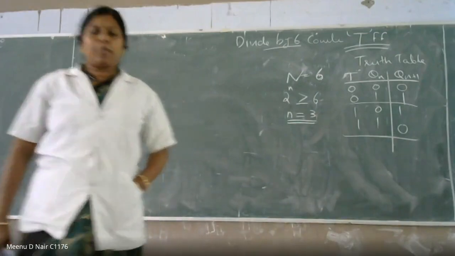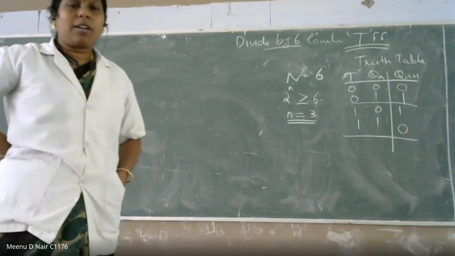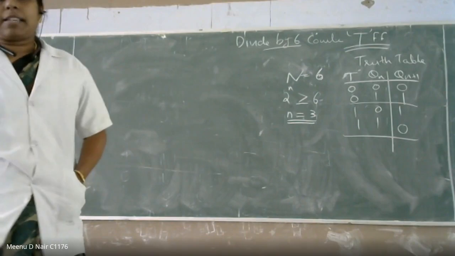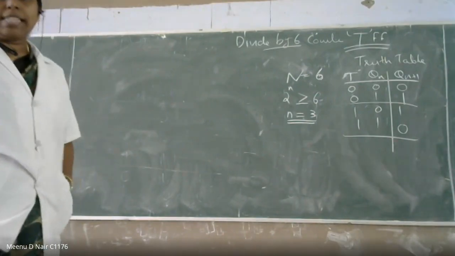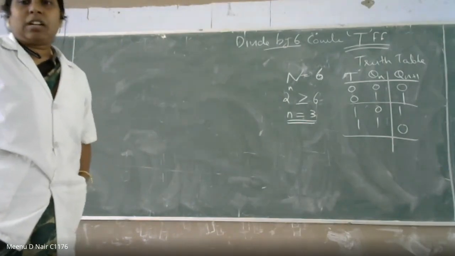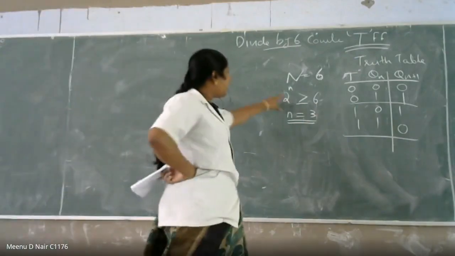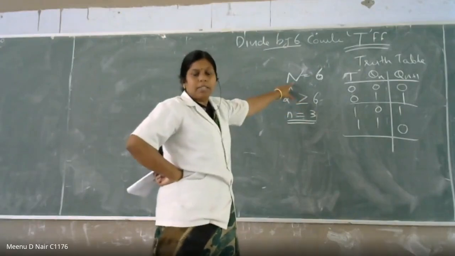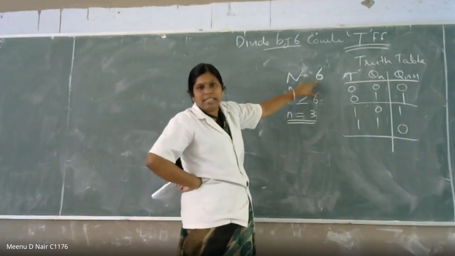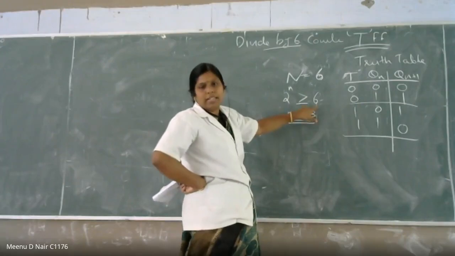So these types of questions you can expect in competitive examinations like GATE. They won't ask for the design and all. They will ask, if it is a mod 10 counter or divide by 6 counter, how many flip-flops are required. So you have to find it out. That is 2 raised to n greater than or equal to capital N, where capital N is the number of states. Here they are asking for divide by 6, so totally 6 states will be there. So n must be 3, then only you can generate 6 states.